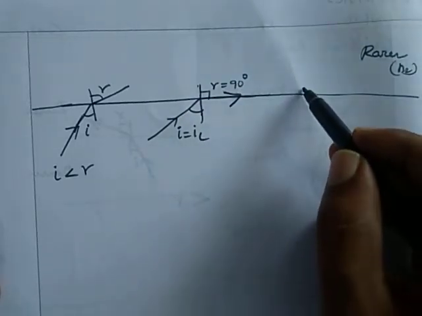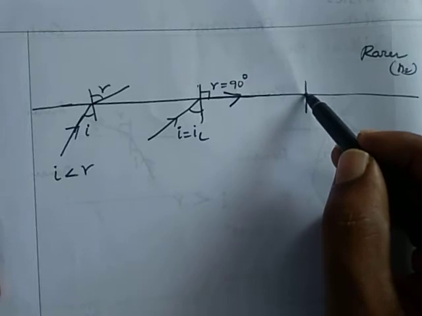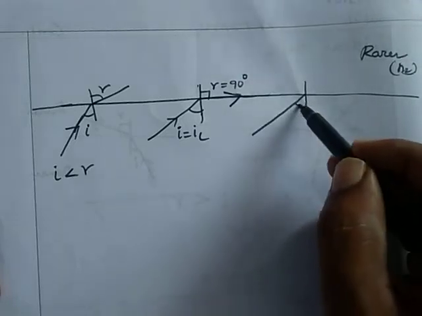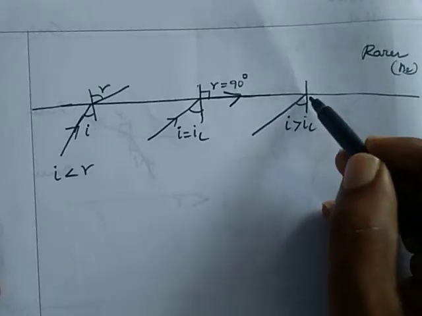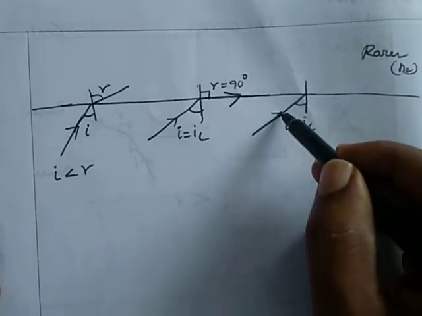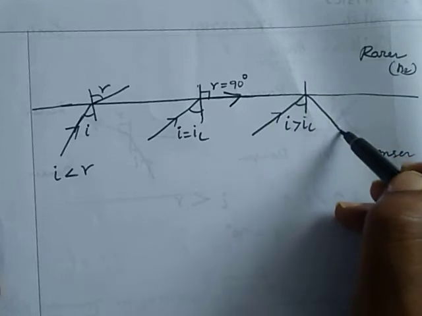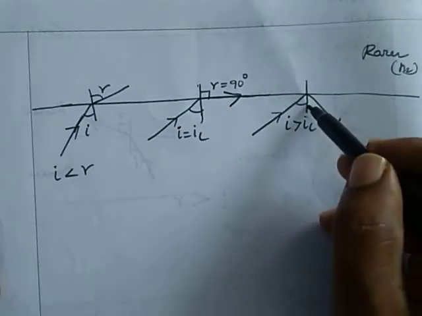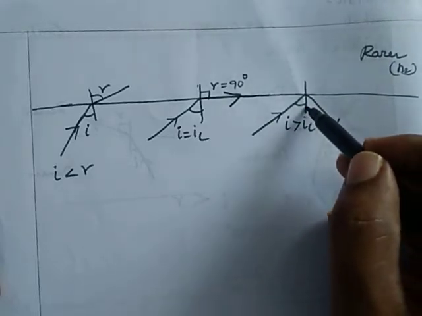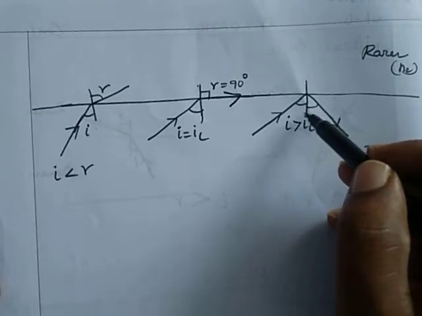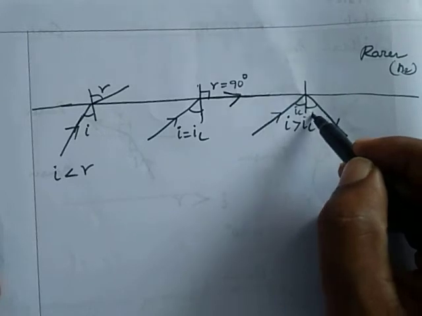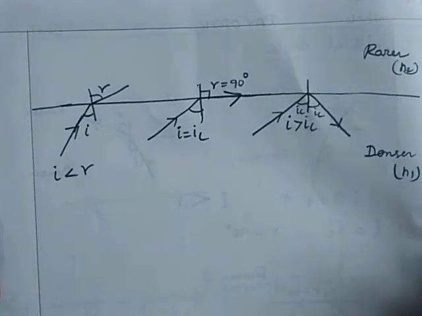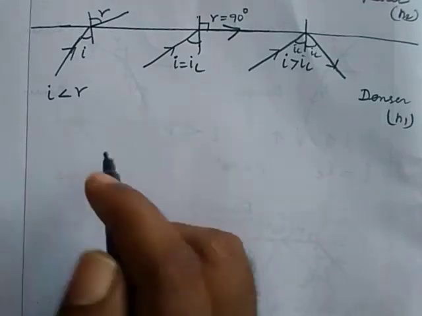And then the next case, I increase the angle of incidence to greater than the critical angle. In that case, there is no refraction. There will be only reflection in the same medium. That is known as total internal reflection. We know by the law of reflection, this is IC, then this is also IC. Let me see the equation for critical angle.